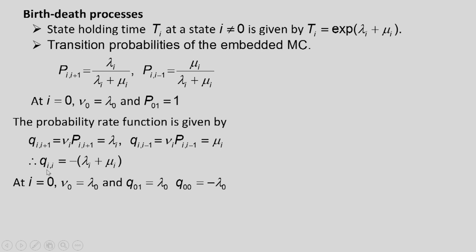Therefore, q_ii is equal to minus nu_i, that is equal to minus of lambda_i plus mu_i. And at state i equal to 0, nu_0 is equal to lambda_0, therefore q_01 is equal to lambda_0, and q_00 is equal to minus lambda_0. So that way we can get the rate probabilities for the birth-death process.